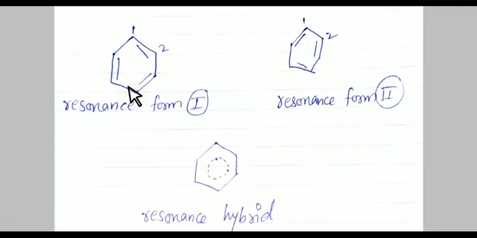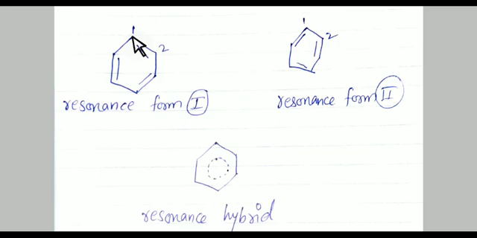In example number 1, consider the bond between carbon 1 and carbon 2 in benzene. See here, the bond between carbon 1 and carbon 2 in benzene is not a double bond as shown in 1, nor is it a single bond as shown in 2. It is midway between what is represented by the two resonance forms. The actual structure of benzene is the resonance hybrid, which is the average of the two resonance forms.